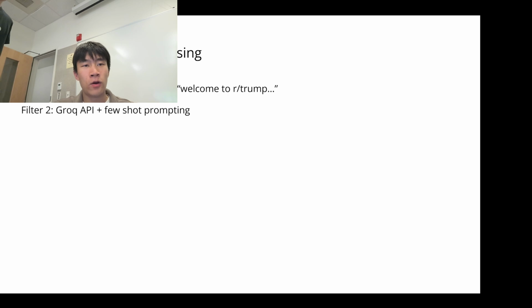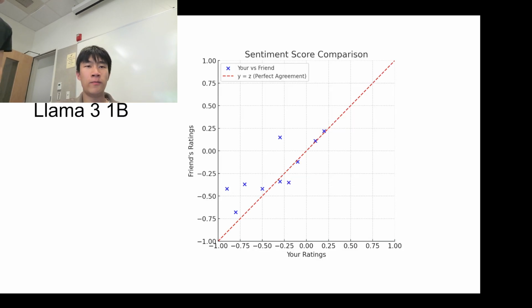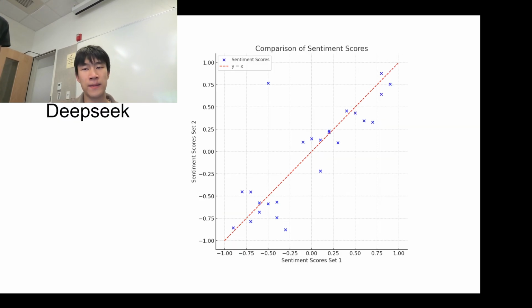First of all, we use a neutral filter, which gives a sentiment score of 0 to posts which are deleted, or posts like "Welcome to our Trump" subreddit, which don't have a sentiment score. We use Groq's API plus few-shot prompting to generate the sentiment score. We tested a bunch of different models and found Llama 3.1B is the best.